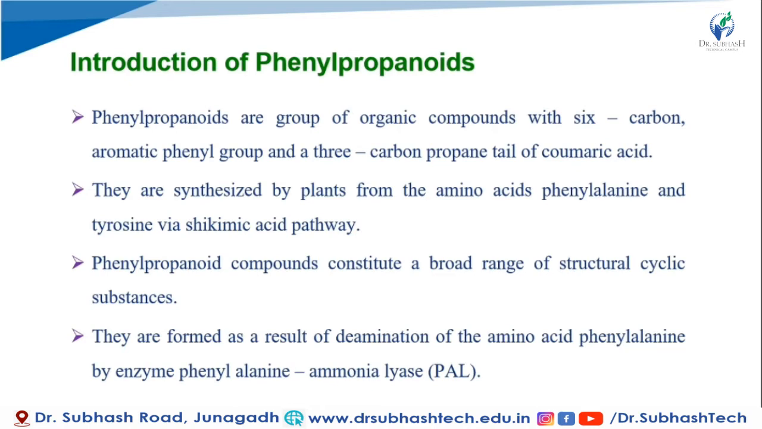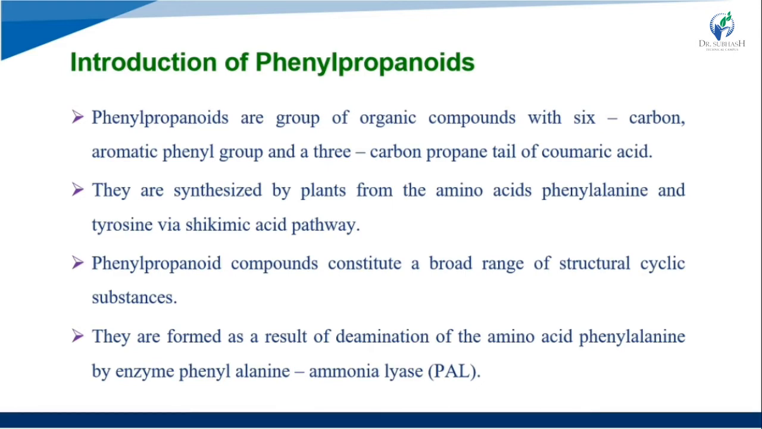Phenylpropanoids are a group of organic compounds with a 6-carbon aromatic phenyl group and a 3-carbon propane tail of coumaric acid. The structure has a 6-carbon ring, that is the aromatic phenyl, and a 3-carbon propane tail of coumaric acid. They are synthesized by plants from the amino acids phenylalanine and tyrosine via the shikimic acid pathway.